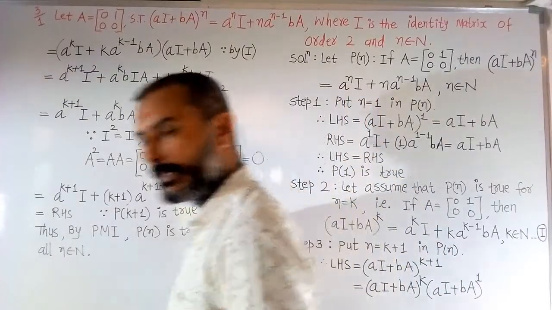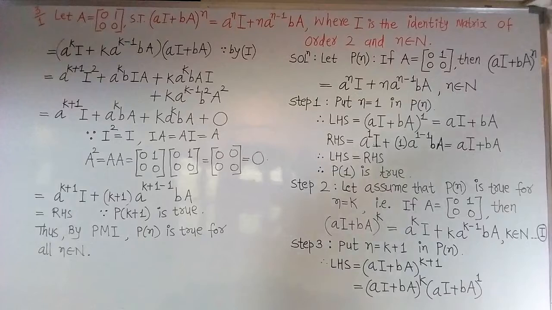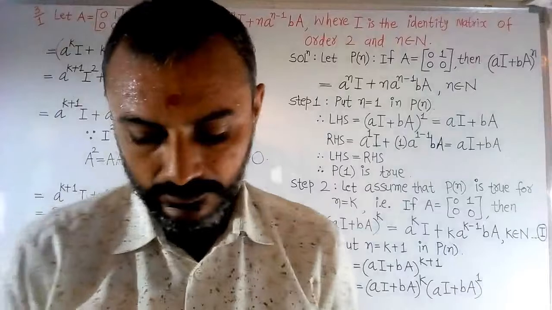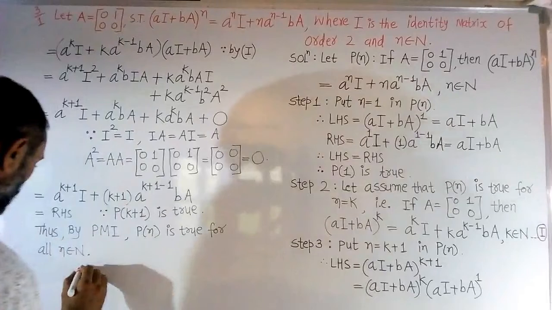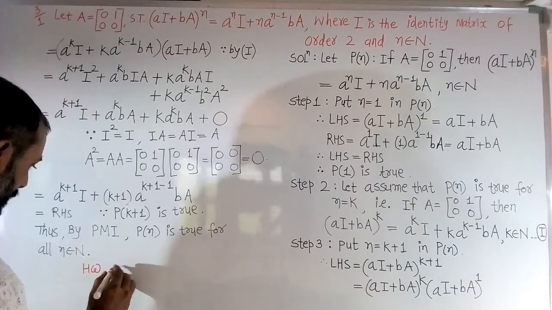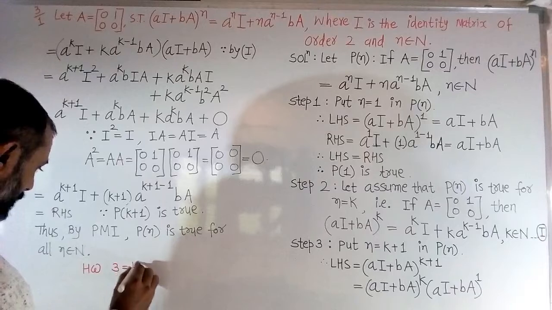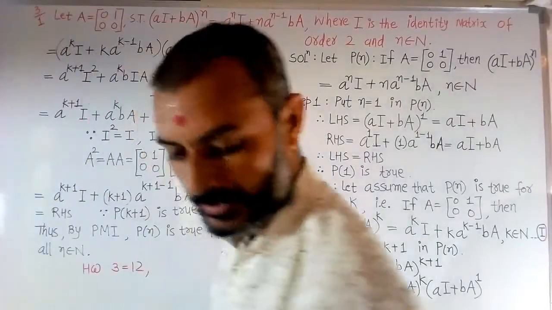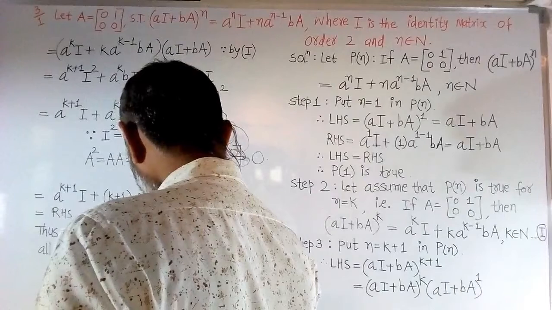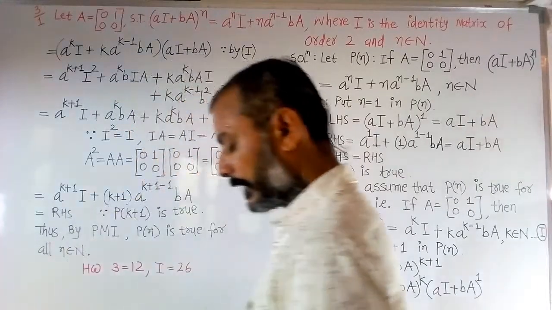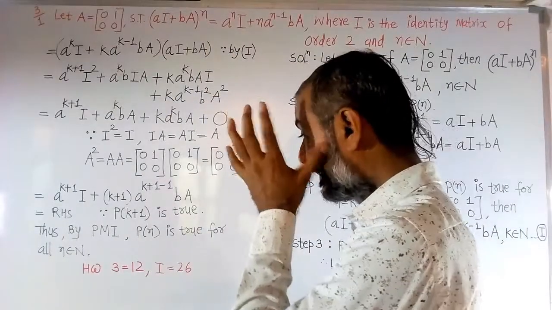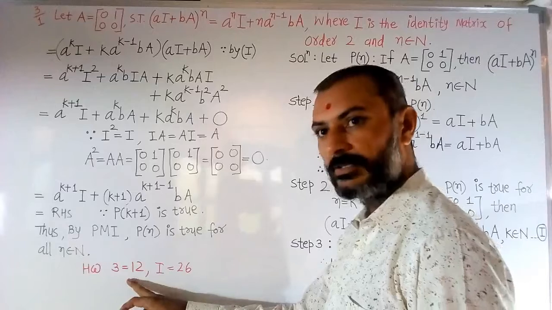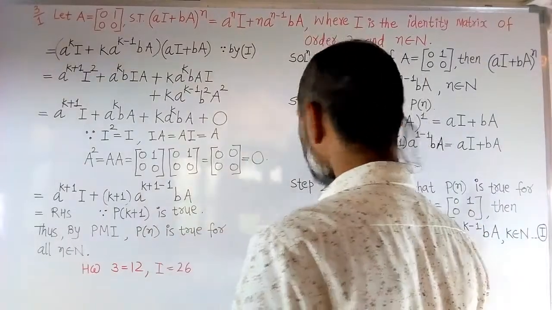Okay. So see the example and write it down. Also in the homework you have to write example 12 of exercise 3, and illustration 26. Illustration 26, you have to write as homework, because both also use the same method, PMI. This is a worked example and this you have to work out yourself. So all of it you have to write two times.